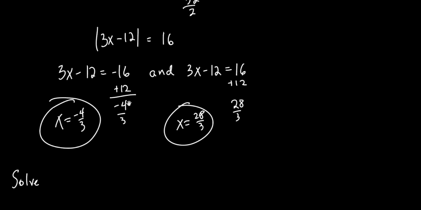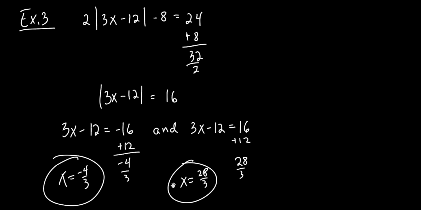Remember how I checked that other one? I'm not going to do this one just because the numbers are a little bit uglier. But when you do this absolute value stuff, it is important that you check it, because sometimes it won't check, right? Sometimes one will work and the other one won't work. Sometimes neither one of them will work. Even though you did your math correctly, sometimes when you plug it back in, it's not going to work. So you got to be careful. I'll tell you right now, both of these do work, all right? But you don't know just by looking at it. You're going to have to plug it back in. And we're going to do an example where we do that.